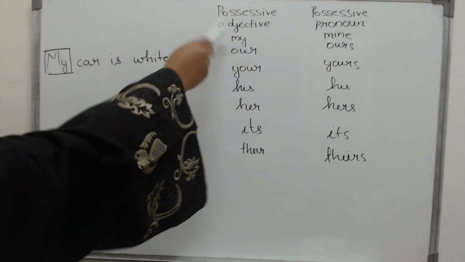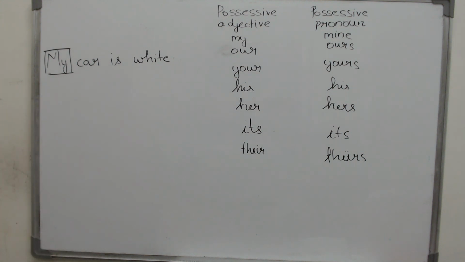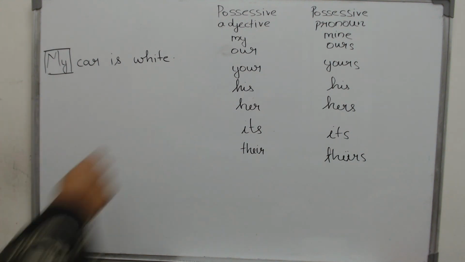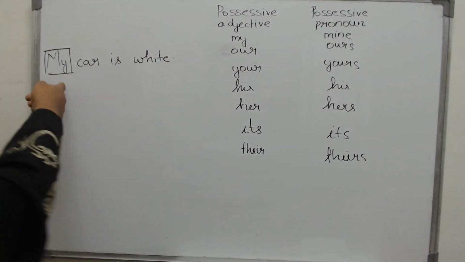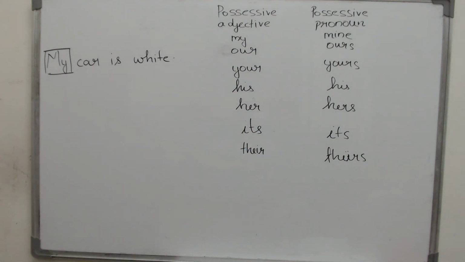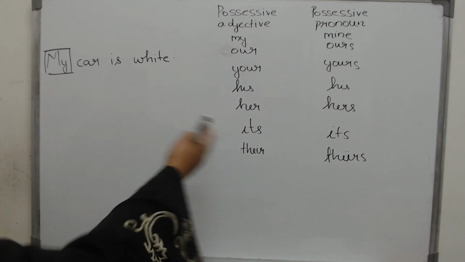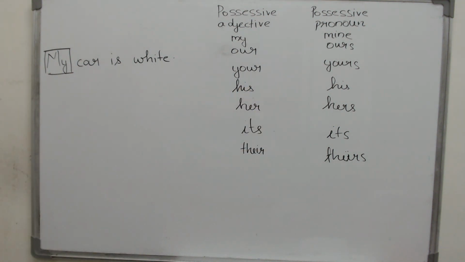Now let's move on to possessive adjectives. The car is white. Whose car is white? Who possesses that car? I possess it, then it becomes my car. We possess it, it becomes our car. Your car, his car, her car, its car. Its car doesn't seem right, because it is human beings that possess a car. I don't think an animal can have it. So let's leave it. Their car is white.